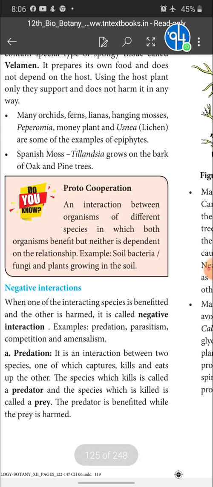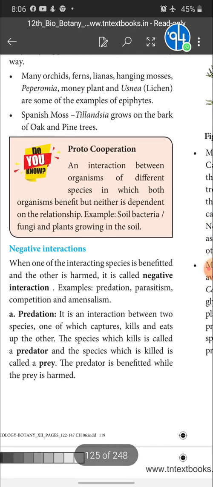Protocooperation. What is protocooperation? An interaction between organisms of different species in which both organisms benefit but neither is dependent on the relationship. Example, soil bacteria, fungi and plants growing in the soil. This is called what? Protocooperation.